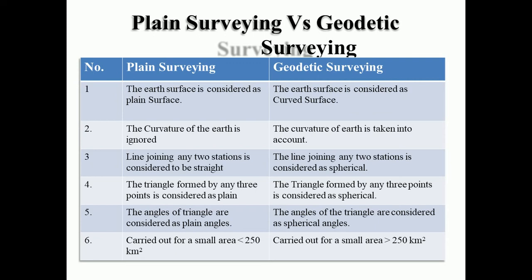In plane surveying, the triangle formed by any 3 points is considered as a plane triangle, and the sum is exactly 180 degree, whereas in geodetic surveying the triangle formed by any 3 points is considered as a spherical triangle, and the sum will be greater than 180 degree. The angles of the triangle are considered as plane angles in plane surveying, whereas in geodetic surveying, the angles of the triangle are considered as spherical angles. Plane surveying is carried out when the area is smaller than 250 square kilometer, and when the area exceeds 250 square kilometer, then we have to consider the curvature,